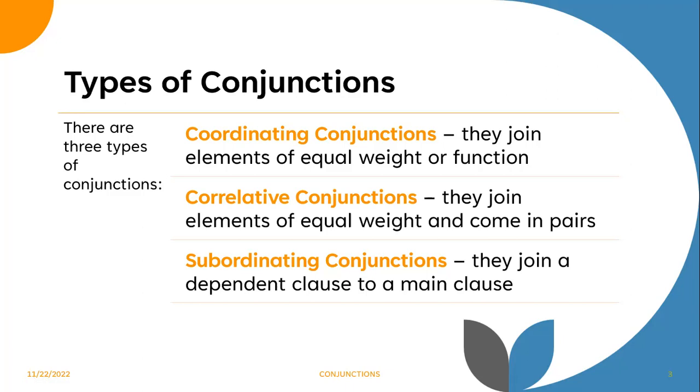So this is a function of coordinating conjunctions. Correlative conjunctions join elements of equal weight and come in pairs. So they're just like coordinating conjunctions, but they come in pairs, so they don't stand alone. And lastly, subordinating conjunctions join a dependent clause to a main clause or independent clause.